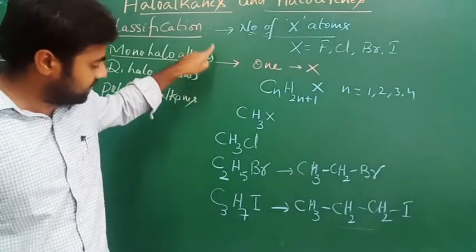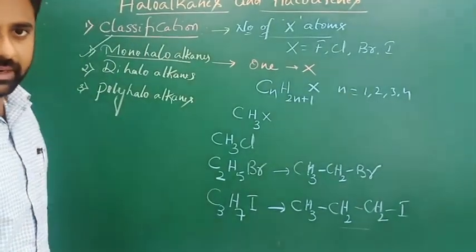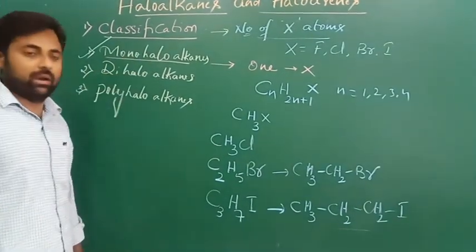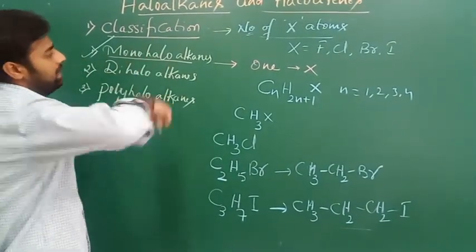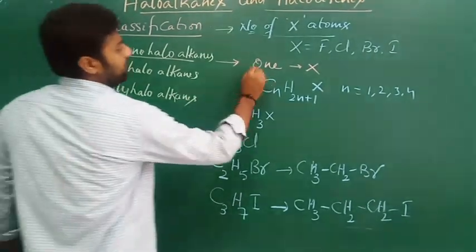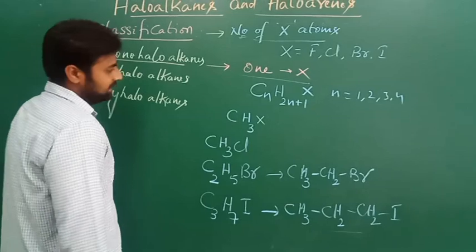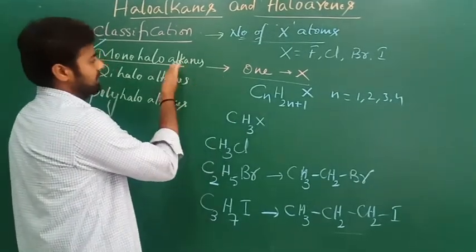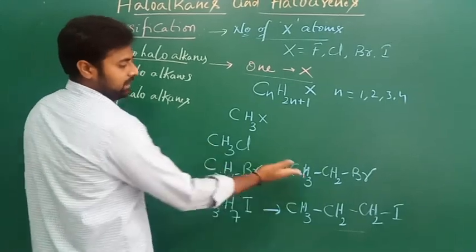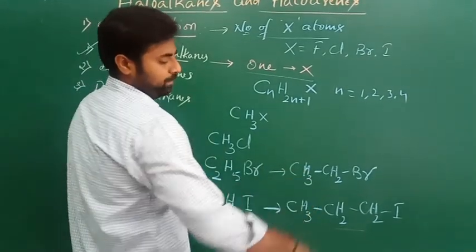Like this, you can get more and more compounds belonging to the monohaloalkanes. Monohaloalkanes are the class of compounds which contain only one halogen atom in their molecule. This is the general formula, and these are the examples: methyl chloride, ethyl bromide, propyl iodide.